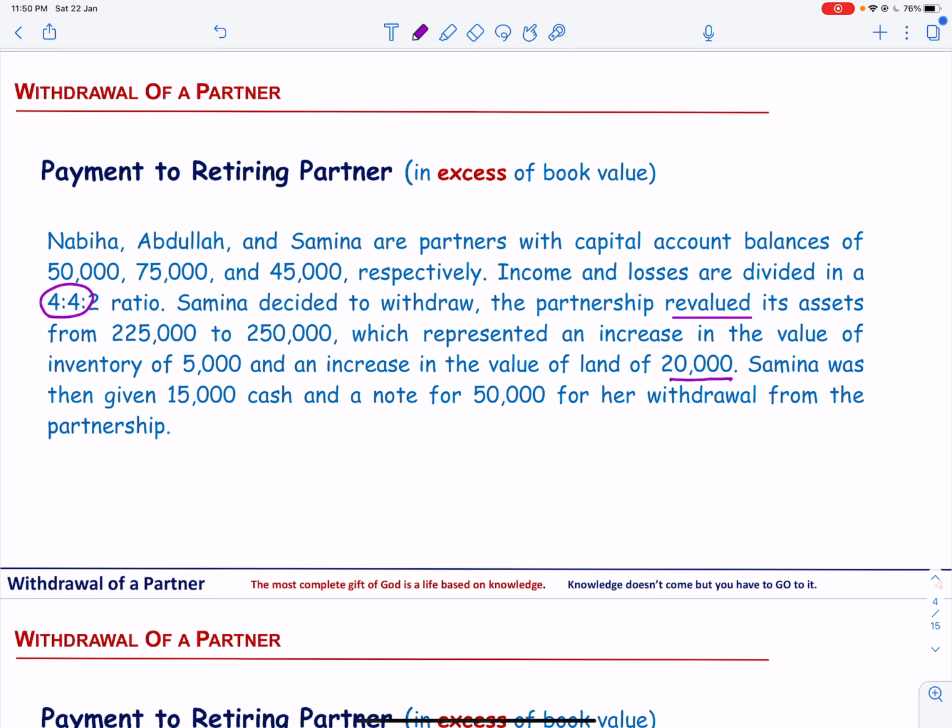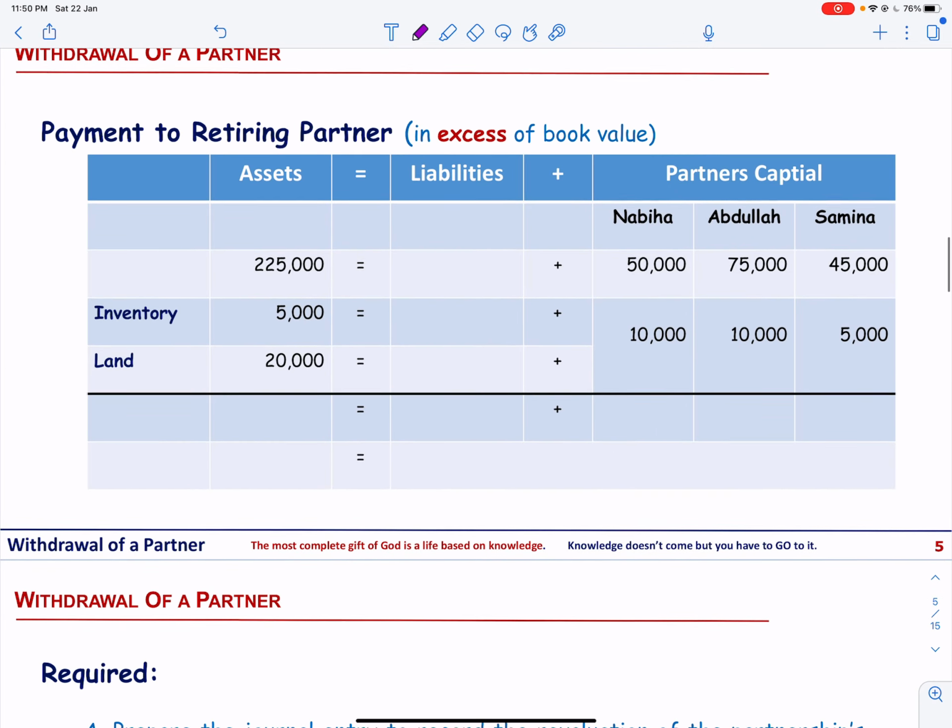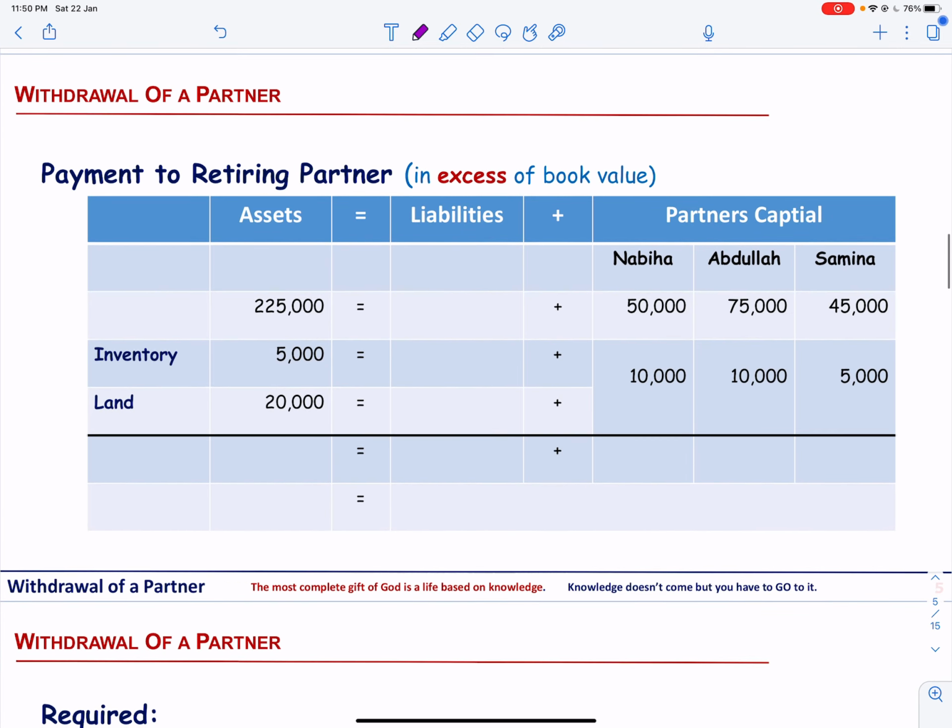Prior to the withdrawal of Samina, let's see how the accounting equation looks. The total assets are 225, Nabiha's capital is 50, Abdullah's is 75 and Samina's capital is 45. So the balancing figure is 55,000.